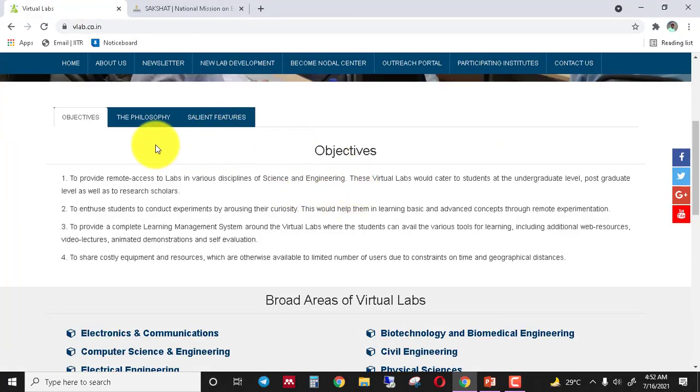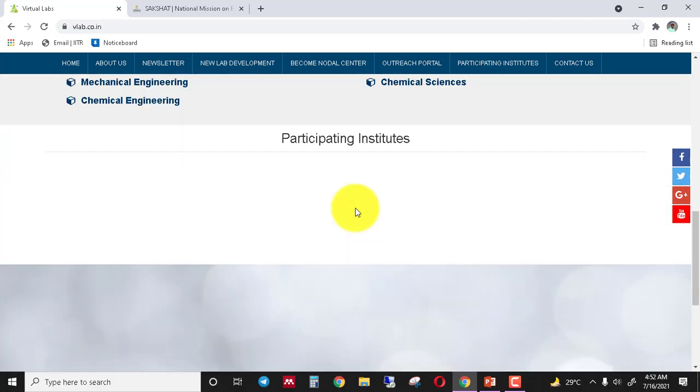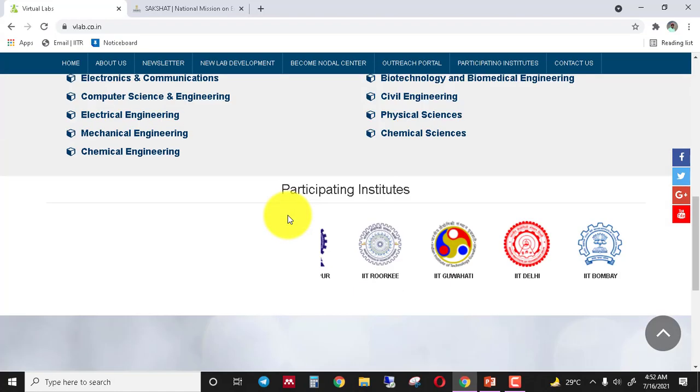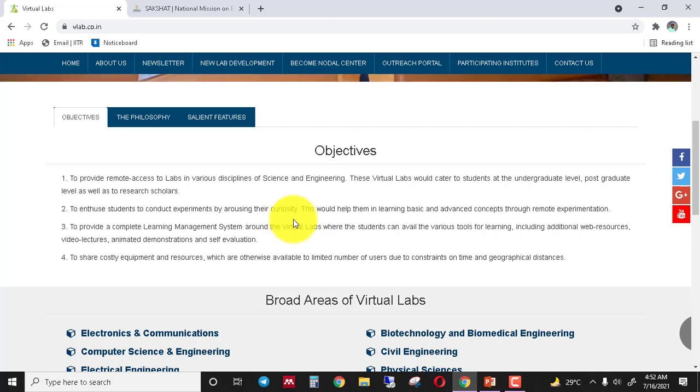The main objective of virtual lab is to provide remote access labs as well as simulation based labs in various disciplines of science and engineering. And here the meaning of remote access lab is that the real experiment setup has been established in one of the participating institutes, and anyone can access these online experiments through the internet, right? In other words, these experiment setups are available on the online platform of the virtual lab, and anyone can access the real experiment setup from the virtual lab website. But the main disadvantage of online or remote labs is that only one user can access the experiment at one time, so a large number of users can't perform the experiment simultaneously.